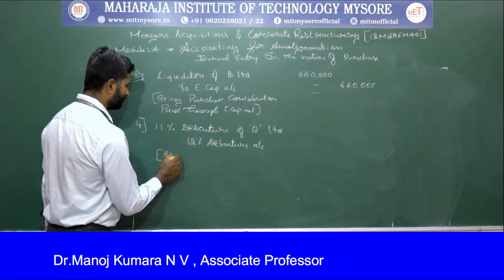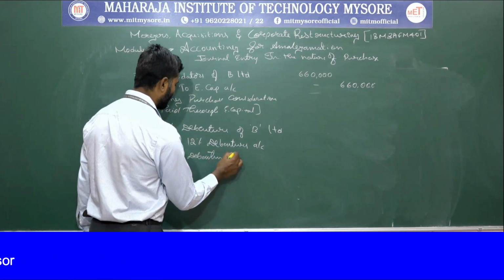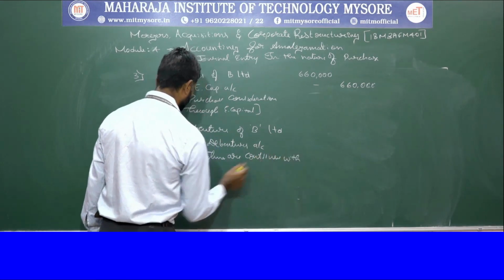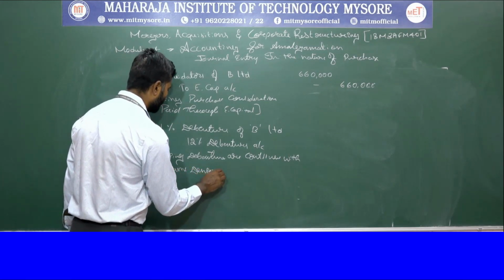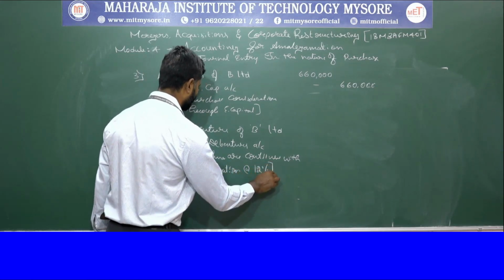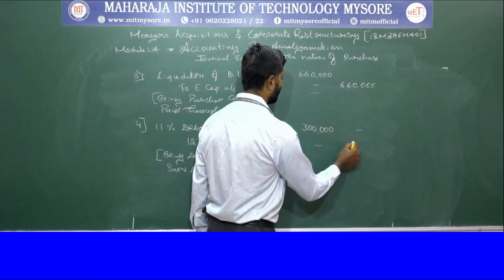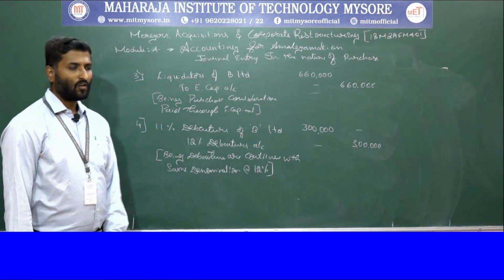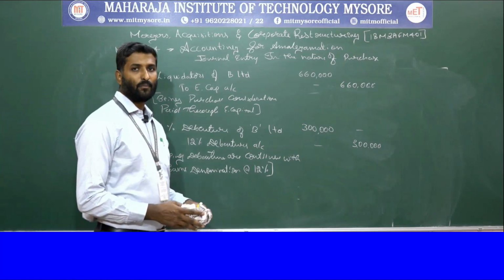So being debentures continue with the same denomination at 12% interest. So that amounts to rupees 3 lakhs. Hope you understand the journal entries. Then we are moving to the preparation of the balance sheet.